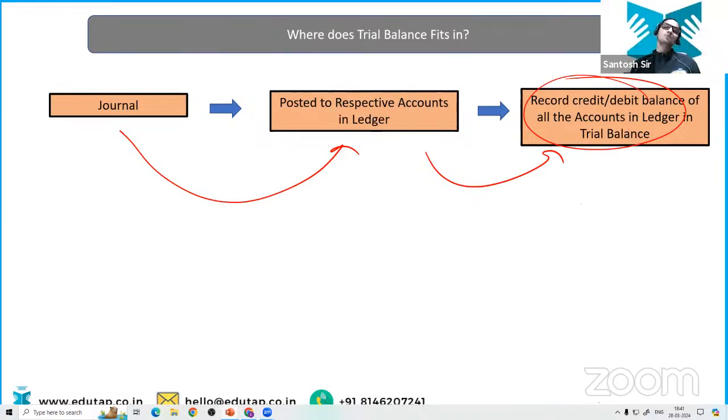Now let me ask you a few more questions of the previous class. Okay, and what is that question? Tell me in which type of account we are going to close down at the end of the accounting year, and which are the accounts which we are going to carry forward to the next year. I'll give you an option as well. So the options we have for the question, which accounts we are going to carry forward to the next year: asset, liability, expense, income, and the capital.